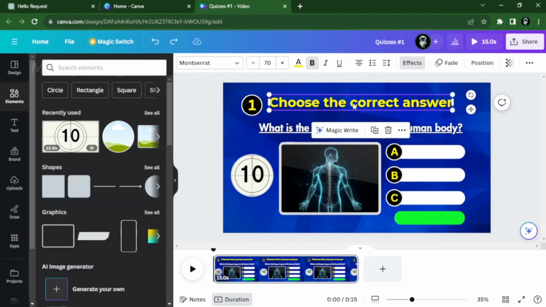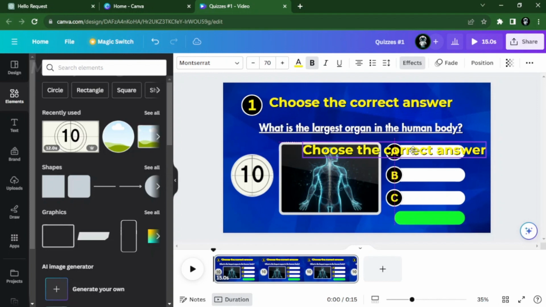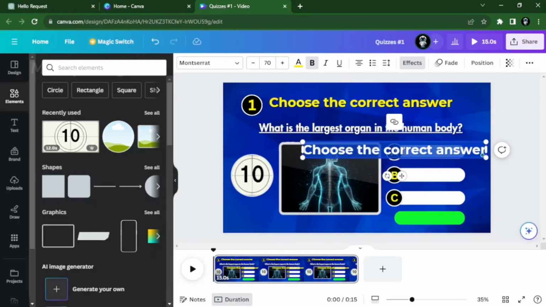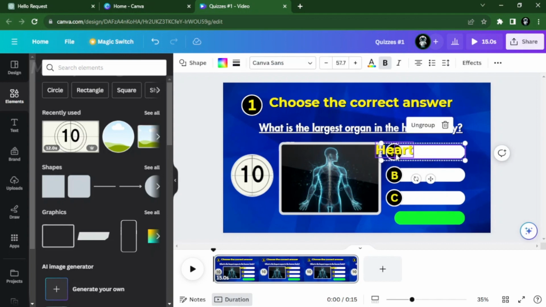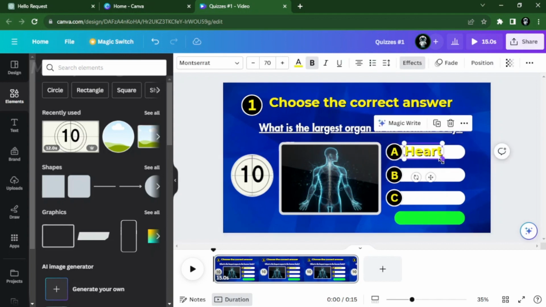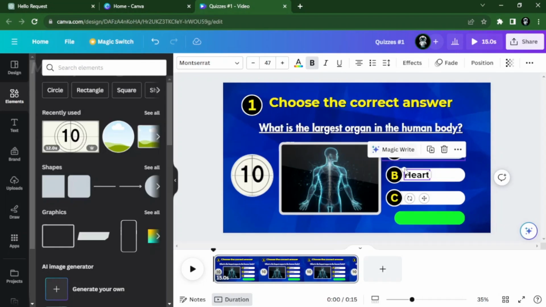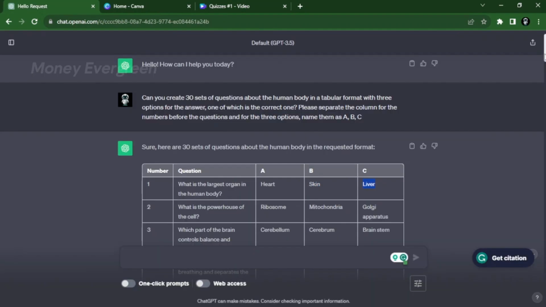To add the choices, duplicate the heading, then drag it to the answer box, go back to ChatGPT, then copy the letter A answer, choose your font and color, and adjust the size. Then duplicate it and copy the letter B answer, and do the same for the letter C.